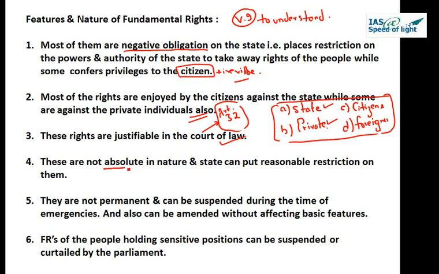What it means is, for the right of liberty, there cannot be limitless liberty. Okay, and state has all the powers to put reasonable restrictions on these liberties, seeking the unity and integrity of nation as a first priority. But whether this is a reasonable restriction or not is decided by the Supreme Court or High Courts. They are not permanent, and why are they not permanent?